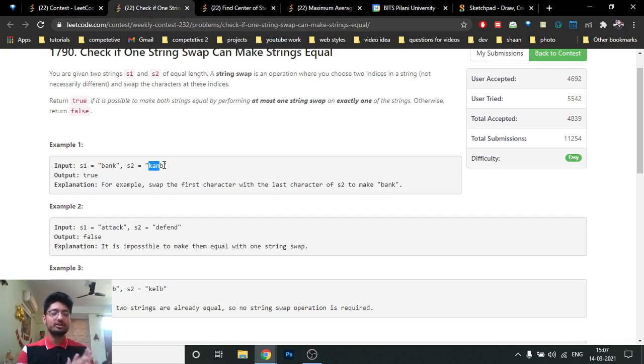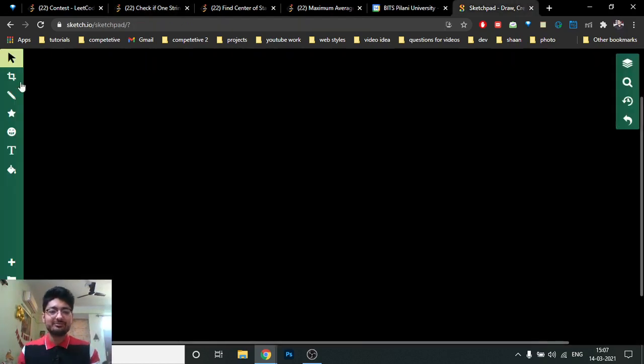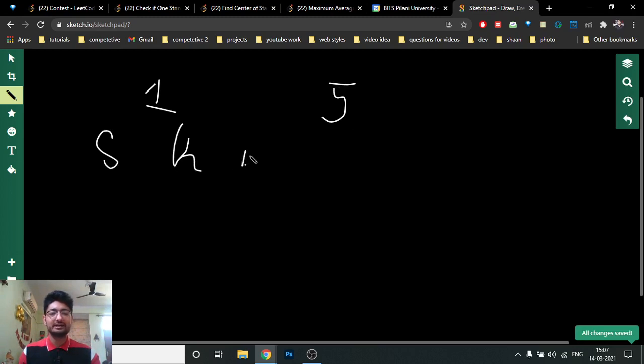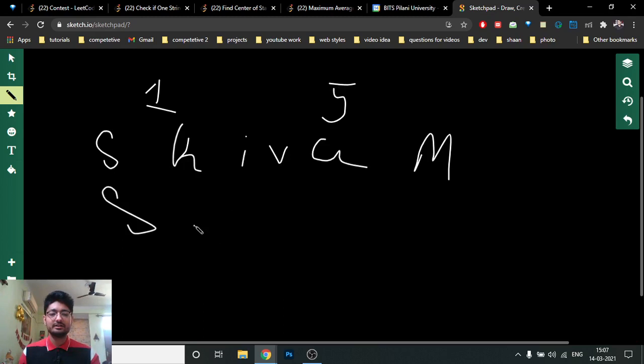Now you just find out the indexes which are not the same, and store those indexes. If in the end you find that there are two indexes which are not the same, then you know that okay, the answer might be true. Then just take that. Okay, if I find that the first index is not the same and the fifth index is not the same, then maybe one string is S, H, I, V, A, M, and the other string is H, S, A, I, V, H, M.